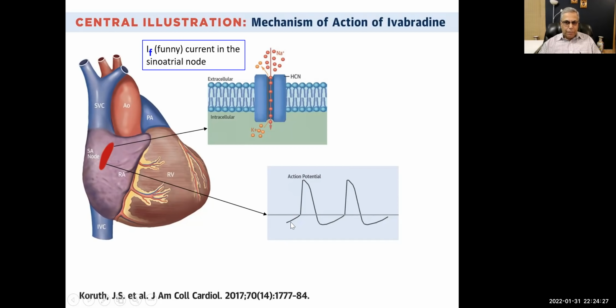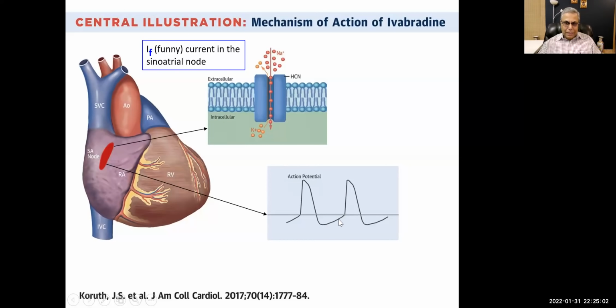But anyway, what is happening here is, in this phase the funny channels are open, and slowly sodium is moving into the cells, which means positive charges are moving in, and inside the cells we are getting more positive charges. So this is minus 90 millivolts, and slowly it is going towards the threshold. And as soon as it reaches the threshold, it will fire once again, right?